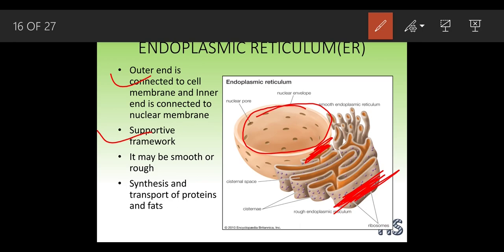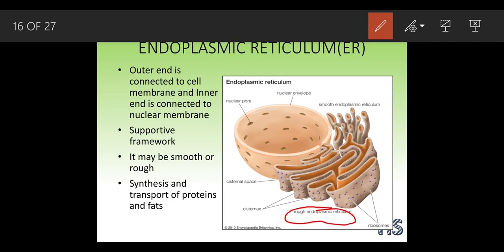This endoplasmic reticulum can be of two types: it can be smooth or it can be rough. What do you mean by smooth and rough? We can see here perfectly, this is a rough endoplasmic reticulum. We can see these small granules out here. So these granules are present, and because of this, it has been considered as rough.